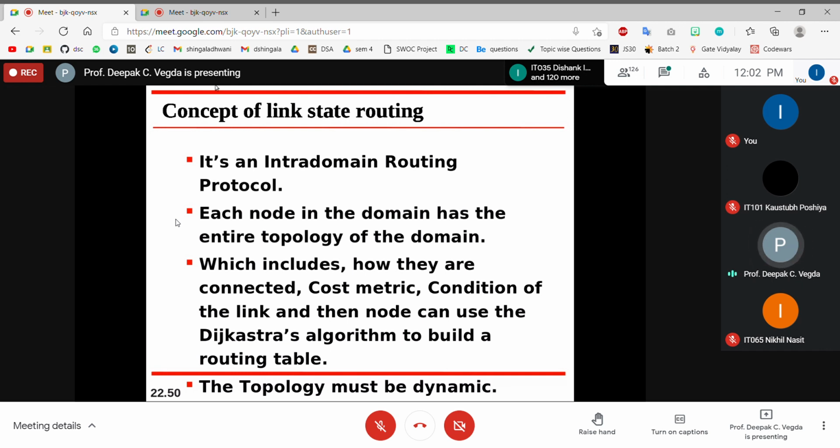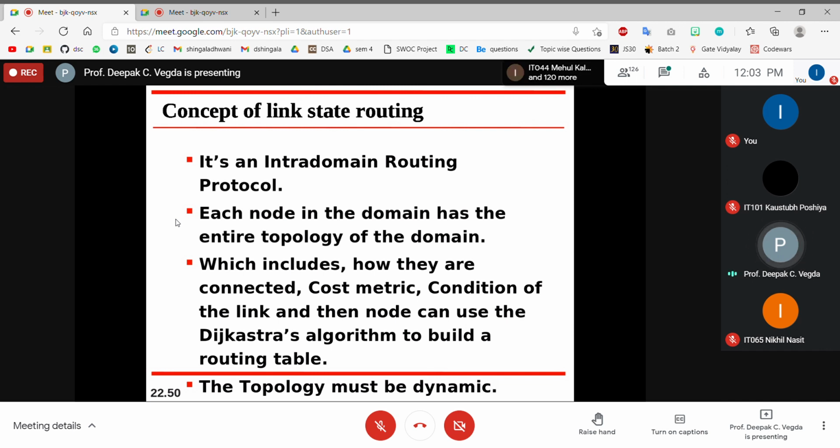So in intra-domain routing, this is the link state routing protocol. What is link state routing? Rather than going for distance, what we do is use the cost of the link. What will be the cost of the link? Rather than looking at the distance, look at how the link is, what bandwidth is available, how fast you can move forward, what traffic there is, and many things.